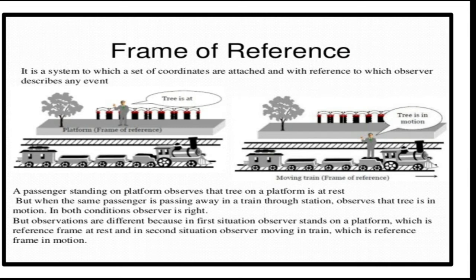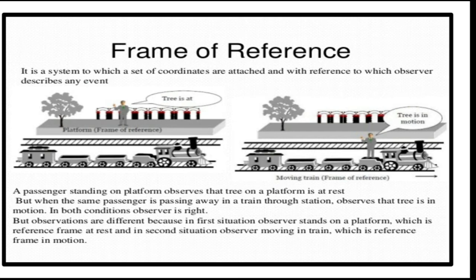So you are sitting in the car and looking outside. So sitting in the car, that car is a frame of reference actually. And when the car starts moving, the frame of reference also is moving, and with respect to that, you can state the state of rest or state of motion of other objects. So the platform of observation is generally called frame of reference.